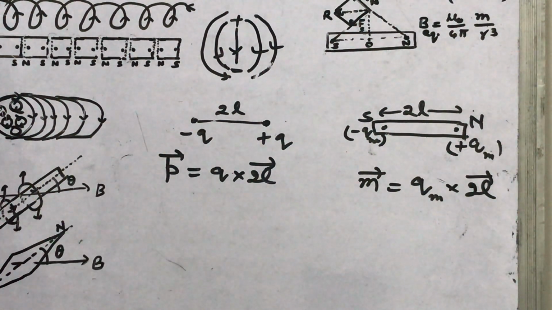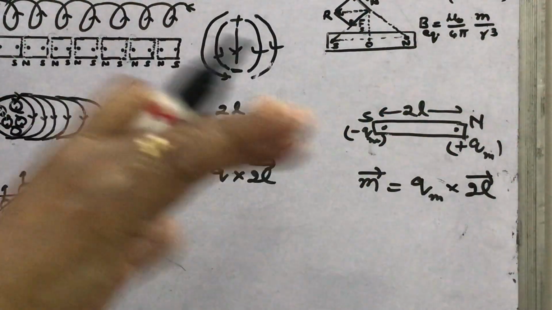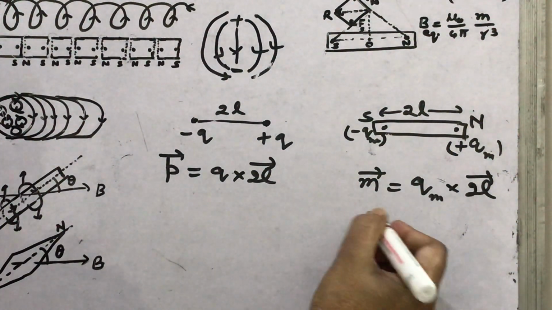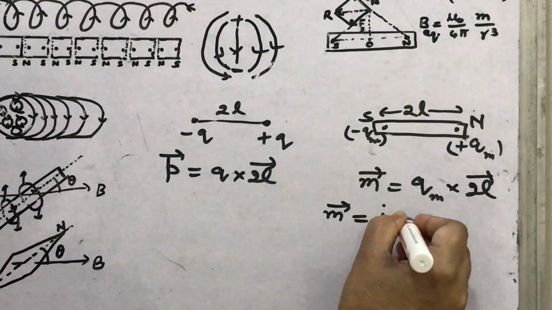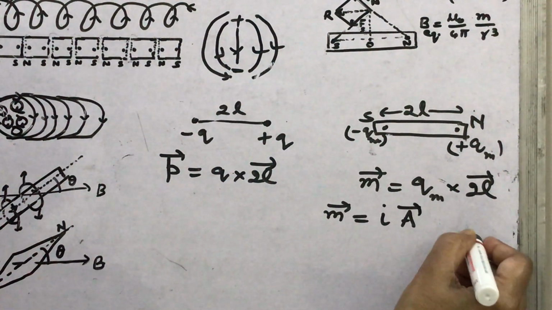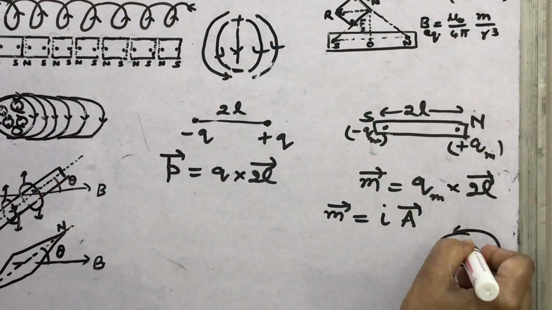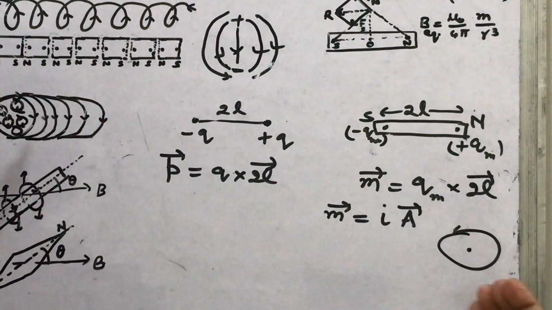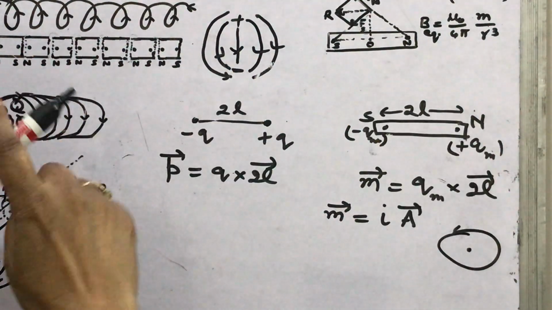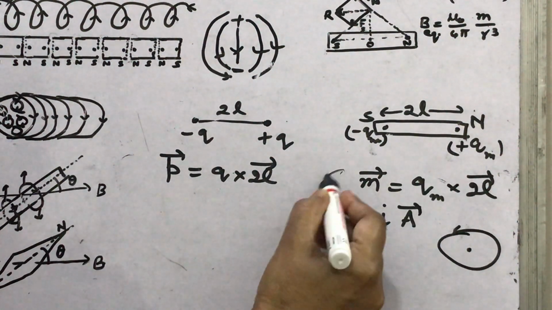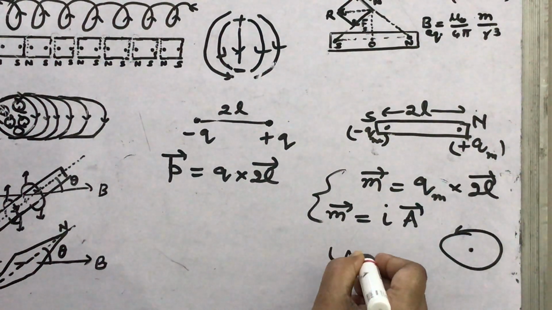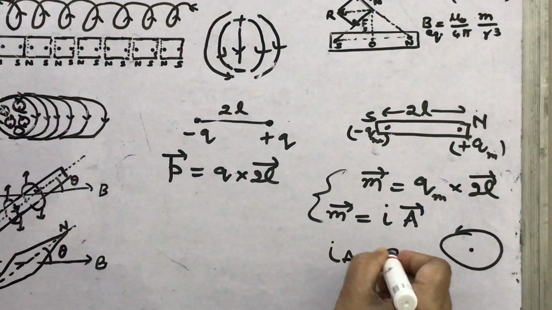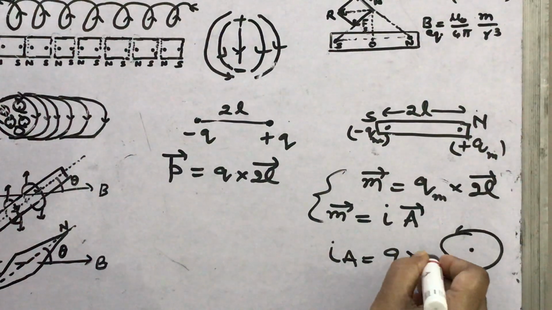Now, magnetic moment, magnetism can be produced by a current carrying wire also. So we can write this also as M equal to IA, with area vector. Suppose this is the current, then this is the area vector. If you compare these two, you find the magnitude IA is the same as Qm into 2L.